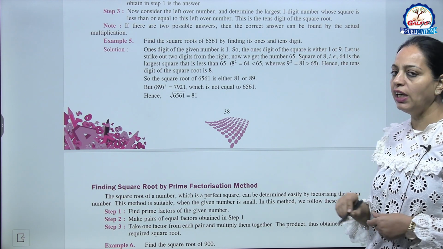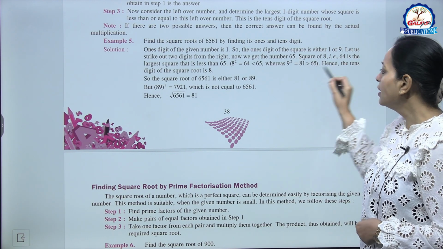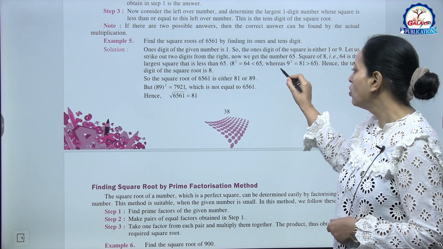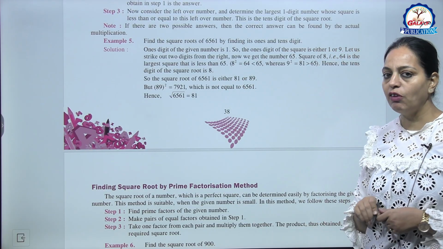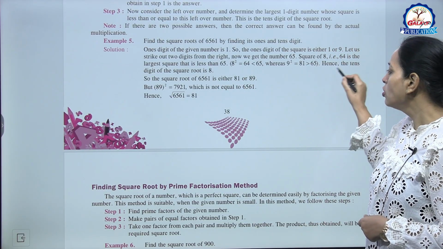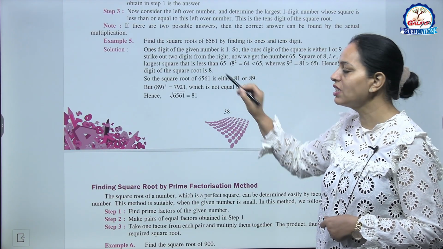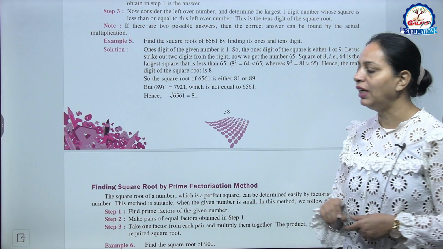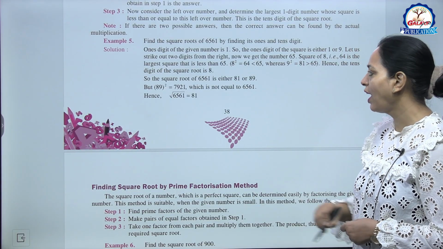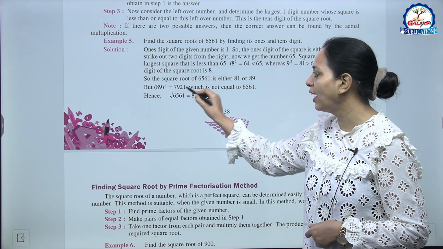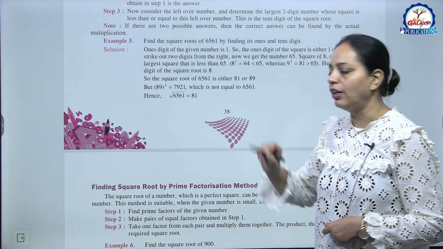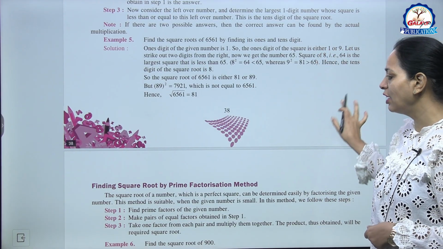Now 8 square is 64, and 64 is the largest square that is less than 65, whereas 9 square is 81, which is more than 65. So the tens digit of the square root is 8. So it can be 81 or 89. So 89 square is 7921. So the answer is 81. Okay, so I hope this is clear to you.